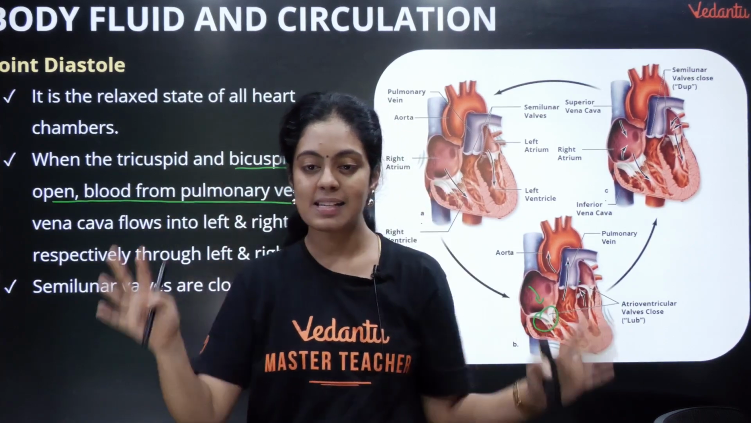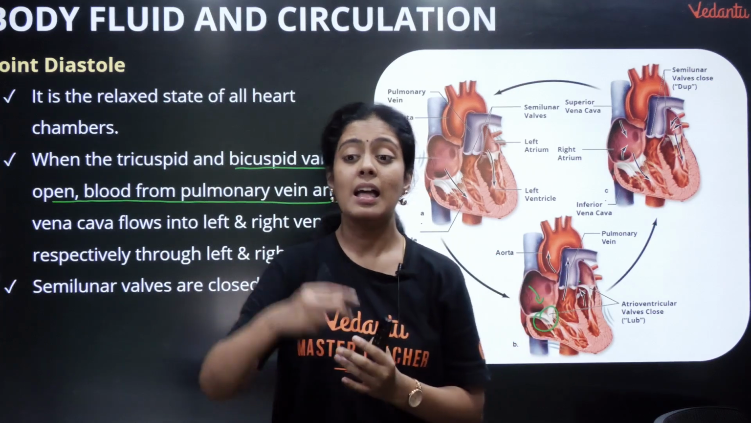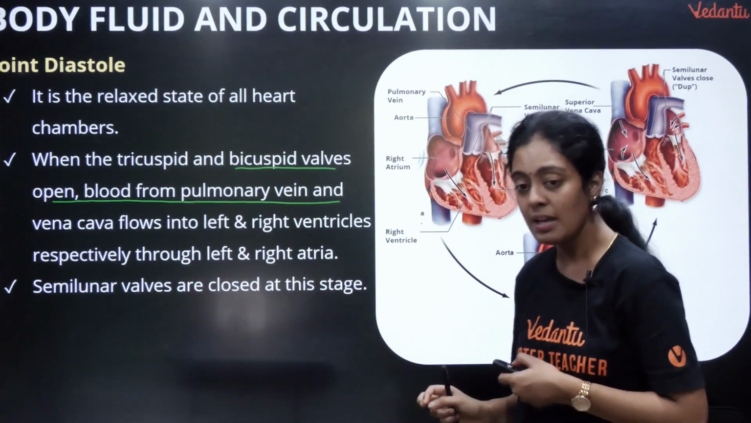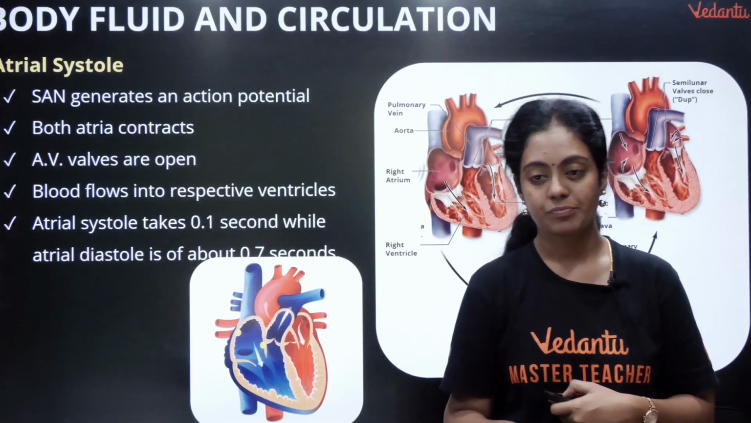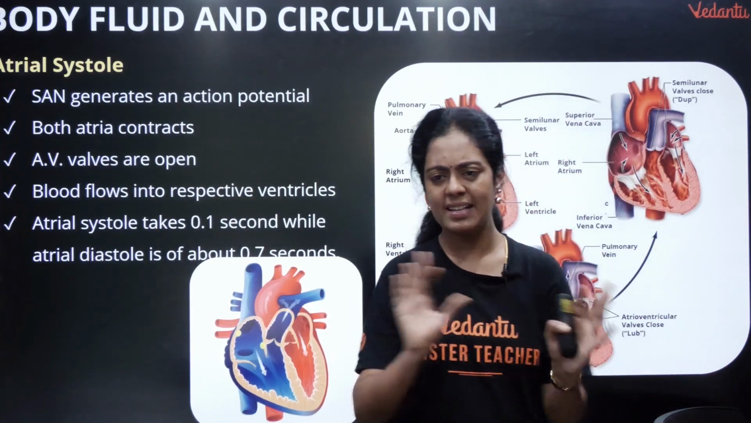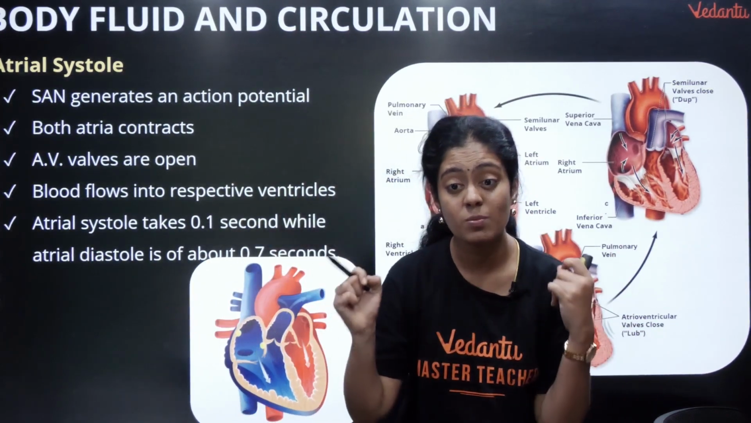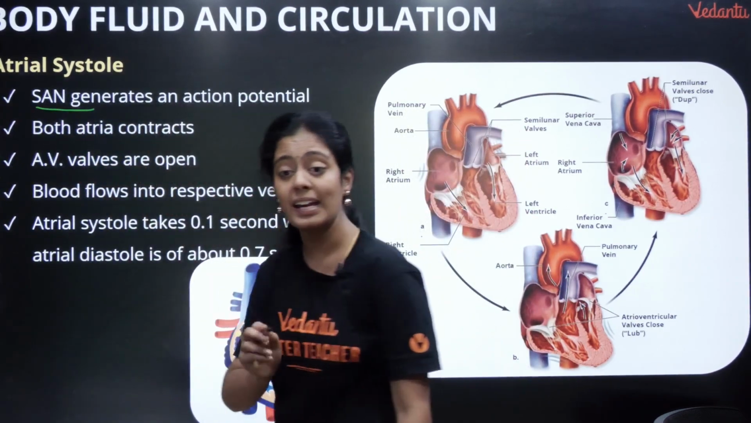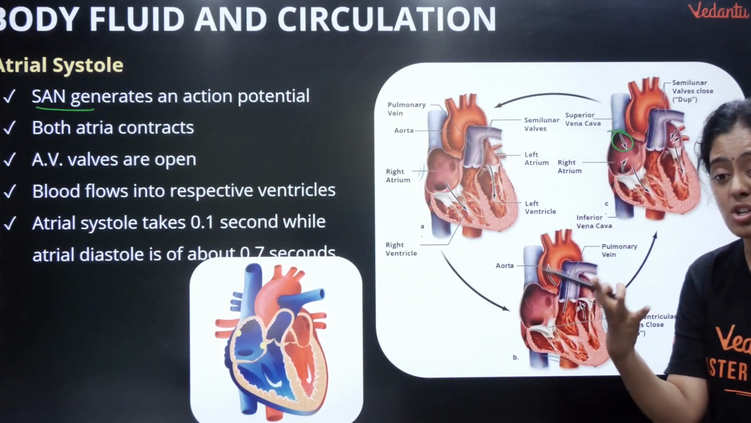Okay, so relaxation, what is happening? Blood from the right atrium is entering your right ventricle and blood from the left atrium is entering your left ventricle. Okay, remember the semilunar valves are closed. Now systole, diastole are over, right? The relaxation is over, let's get to work, so they just generate an action potential. So who is generating an action potential? SAN, your sinoatrial node. You can see here, the sinoatrial node is generating an action potential.